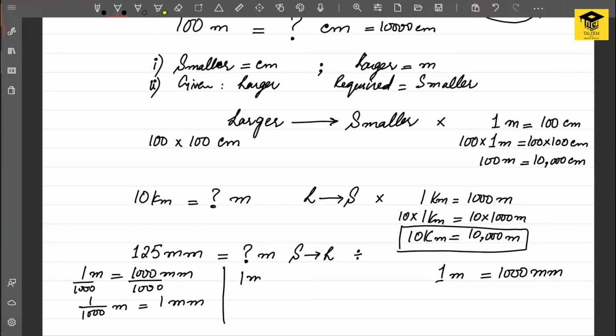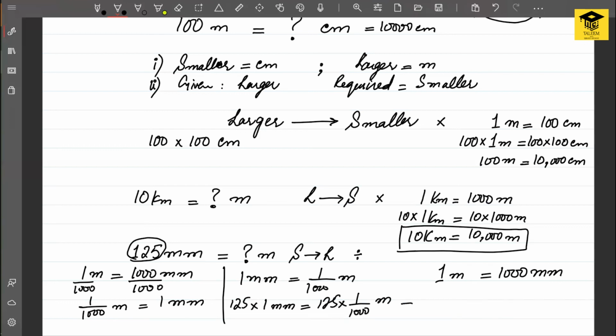Secondly, if 1 millimeter is equal to 1 upon 1000 meters, now we can multiply the given quantity on both sides. That is, we can multiply 125 with 1 millimeter, and we can multiply 125 with 1 upon 1000 meters.